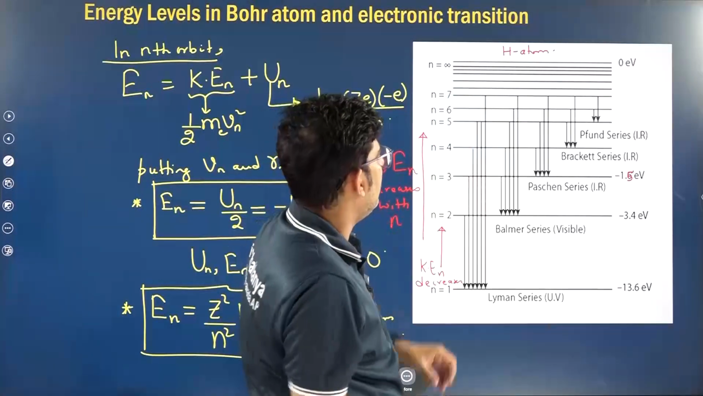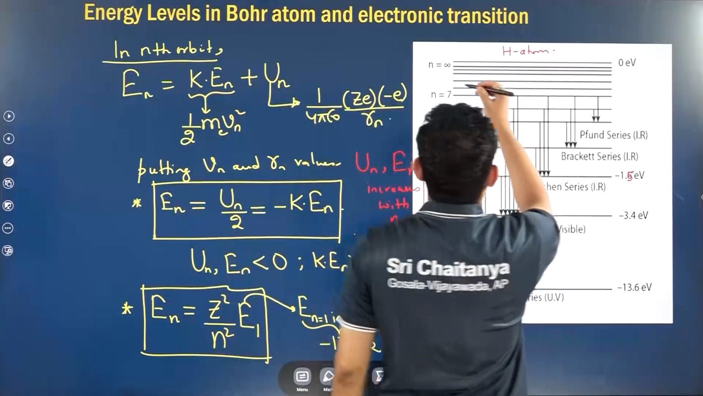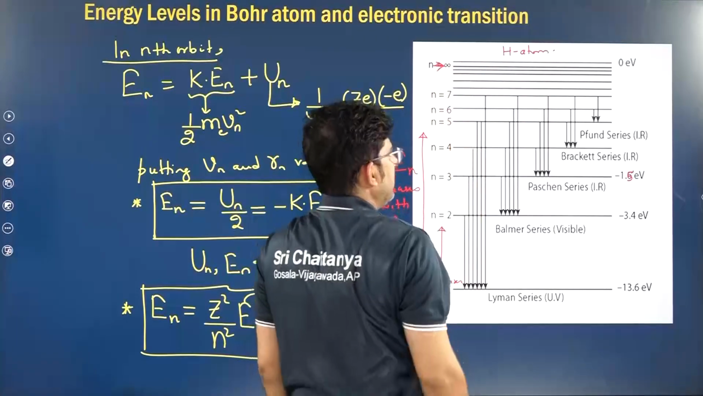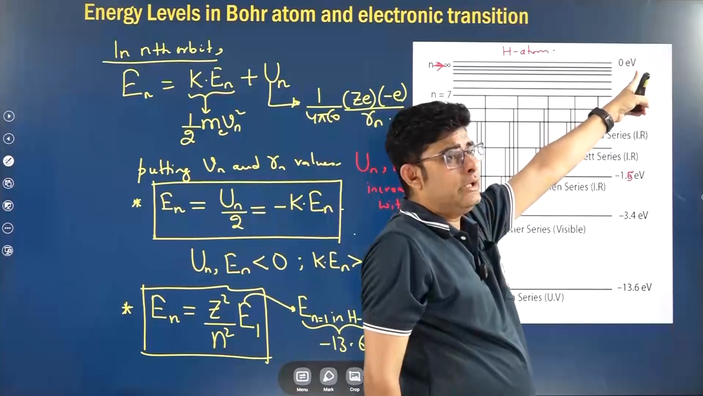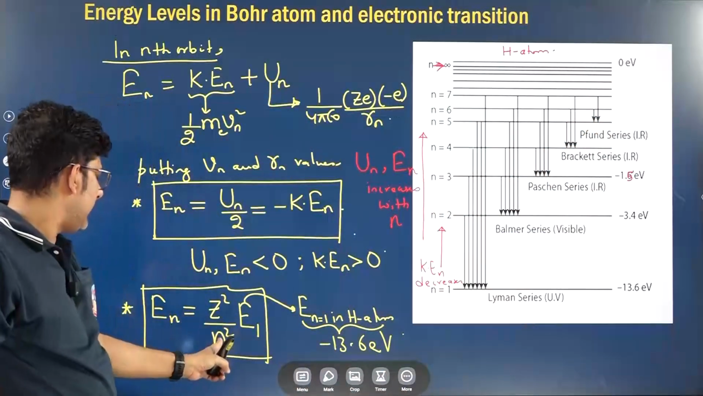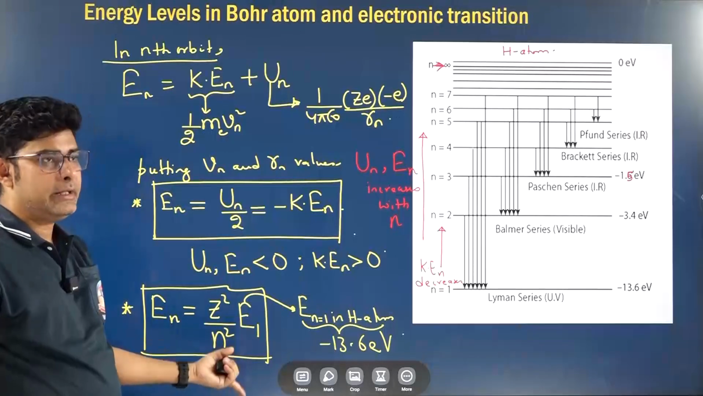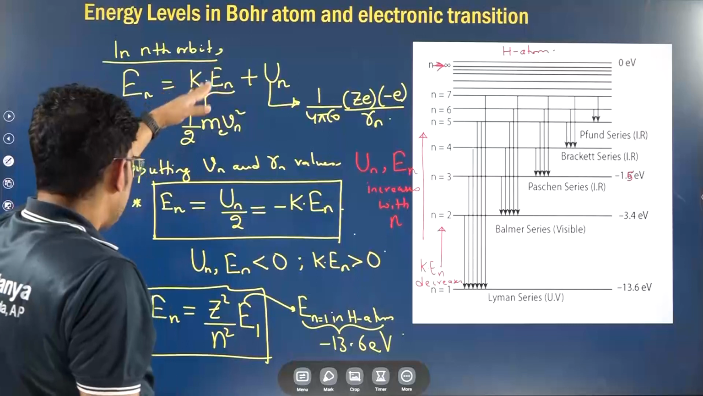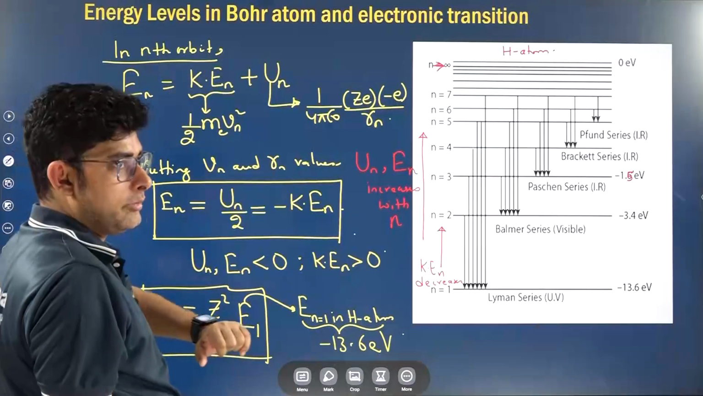And n equals infinity, actually it is n tends to infinity, we can never obtain. So for n tending to infinity, we assign the energy as 0, because if you put n as infinite, E1 by infinite will become 0. Clear? So now these are the energies in different orbits.